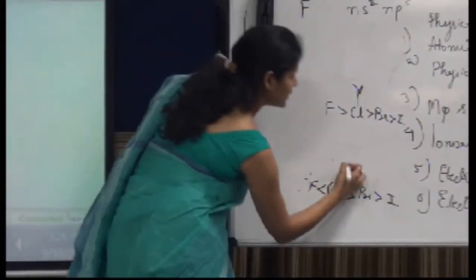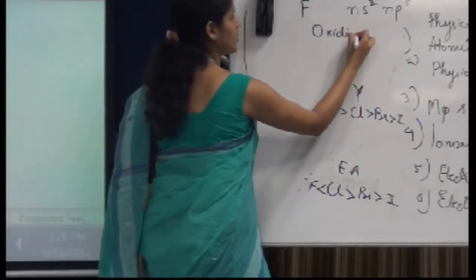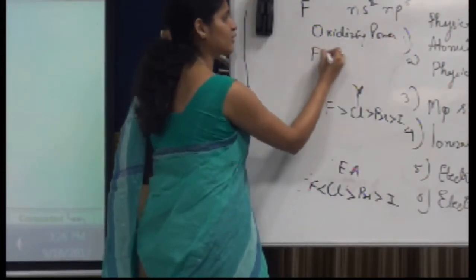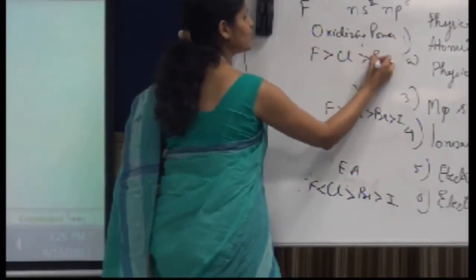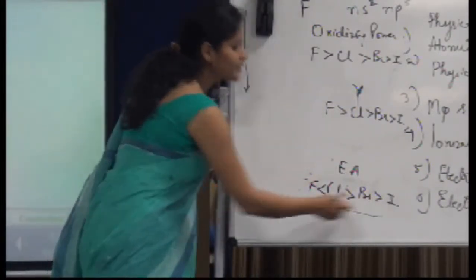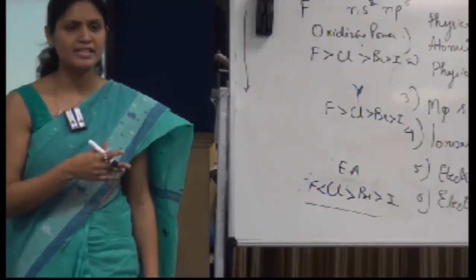This is the electron affinity. What about the oxidizing power? Oxidizing power will follow the same rule as that of electronegativity: fluorine, chlorine, bromine and iodine. Electron affinity follows a different order because, likewise, I have given you the example in the previous class that, okay, I